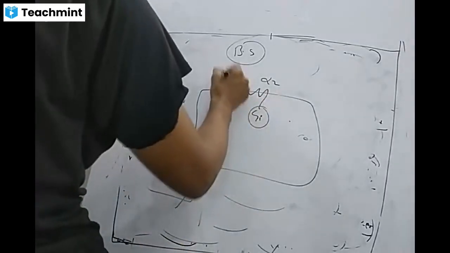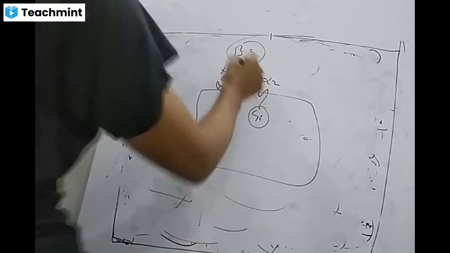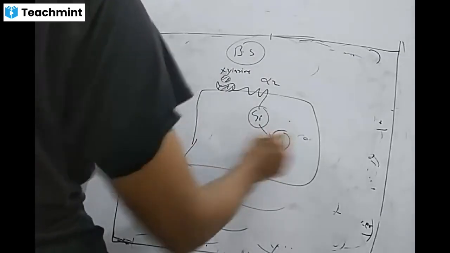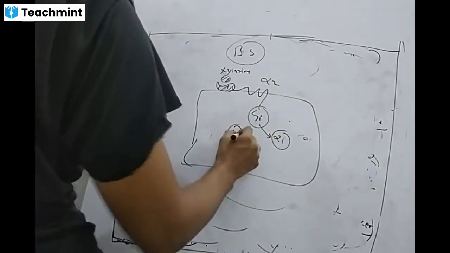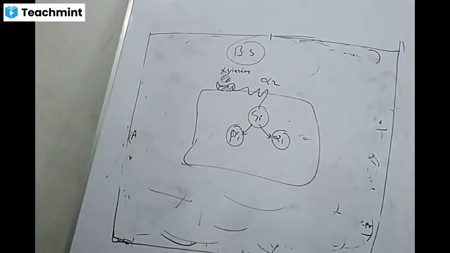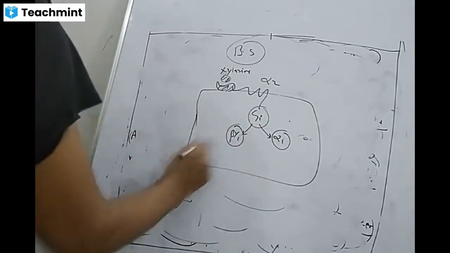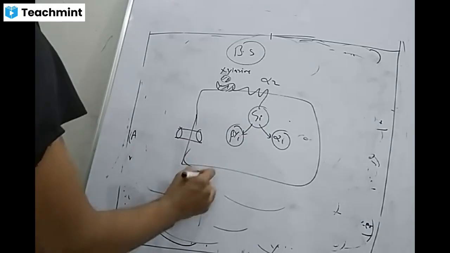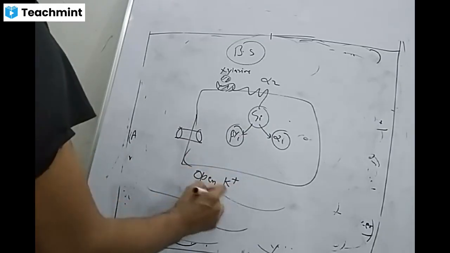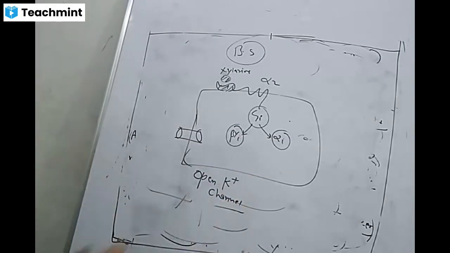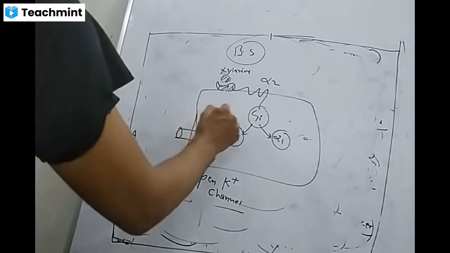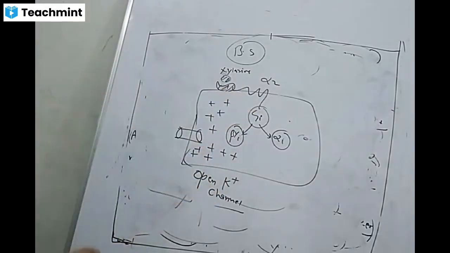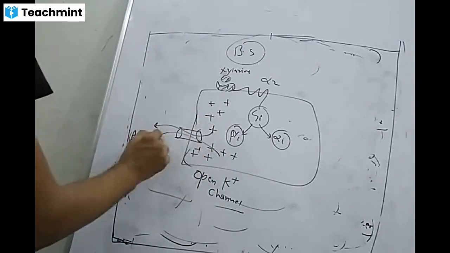As xylazine comes and stimulates the receptor, this will break down into two components, alpha and beta gamma, and both are inhibitory. This beta gamma unit opens the potassium channel. Our cells are nothing but a bag of potassium. There is a lot of potassium inside, so potassium will move outside the cell.